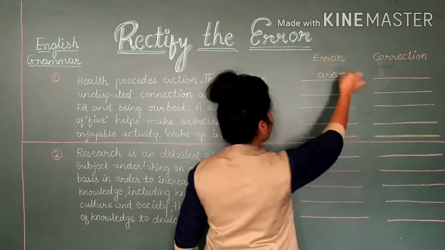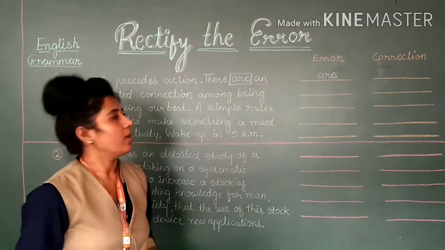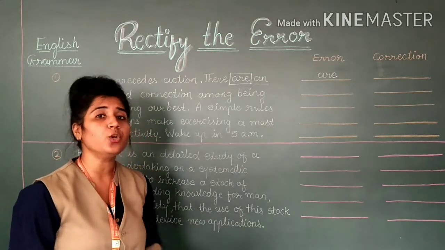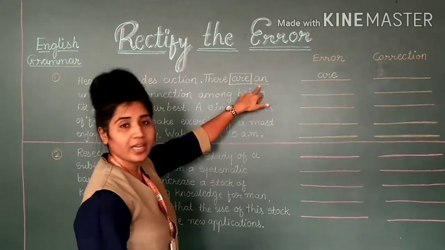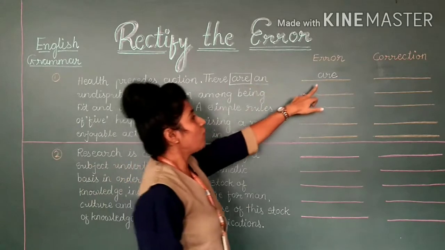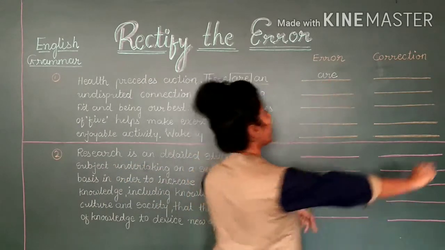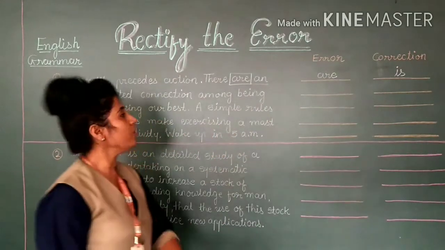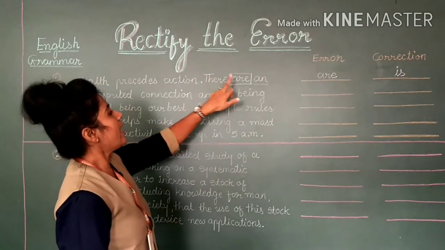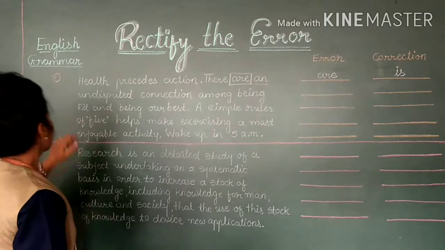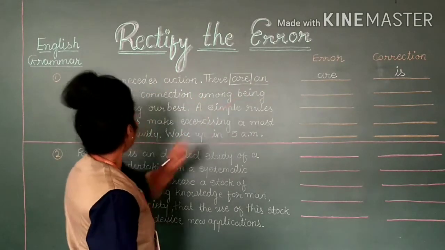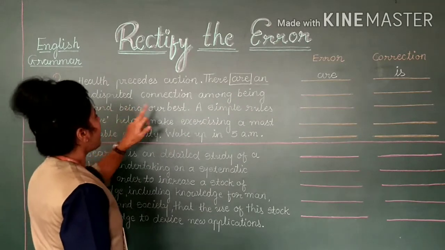So that you will have to write in the error column. Now instead of are, which word can we use? As you are given an here, which is singular, we will have to write the singular form is. Understood? So now the correct sentence is: there is an undisputed connection among being fit and being our best.